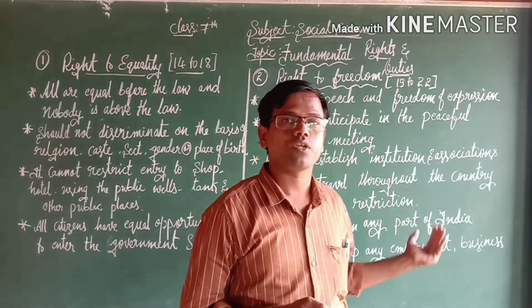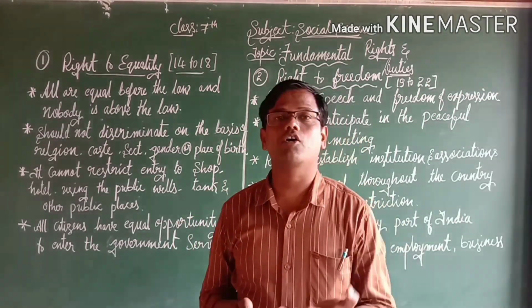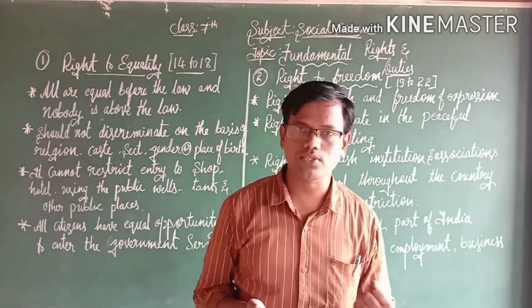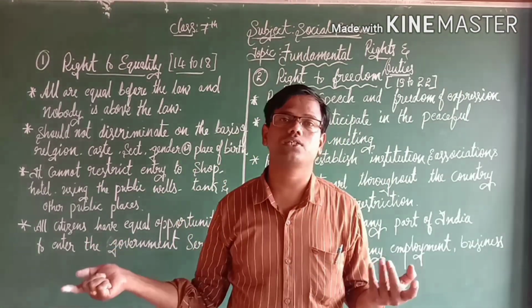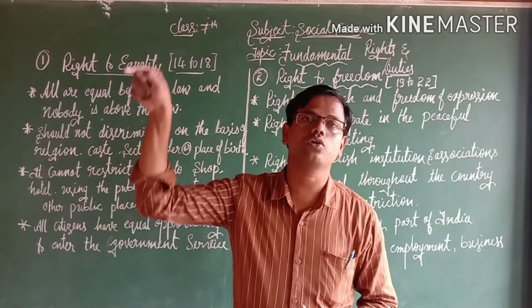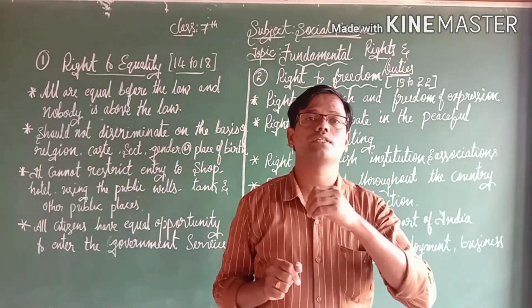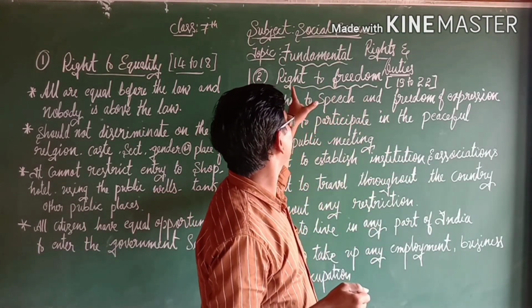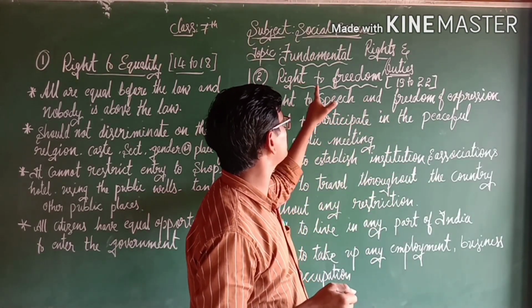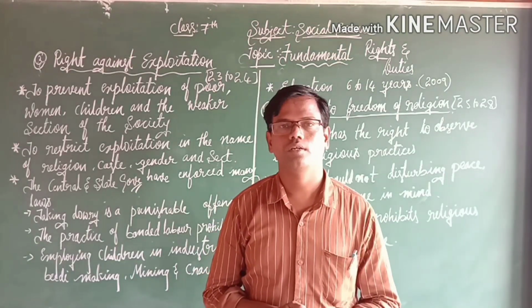Here also, if the citizen's rights are violated by the government or someone, there is a chance to get justice from the High Court. If you do not get justice in the High Court, there is a chance to go to the Supreme Court. Definitely you will get justice. So this is the second fundamental right, the right to freedom.